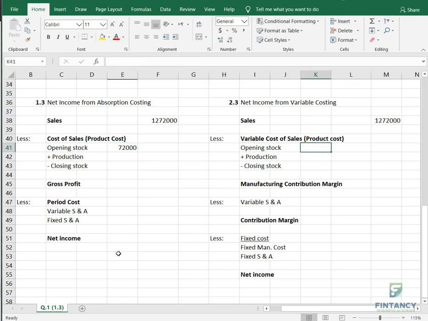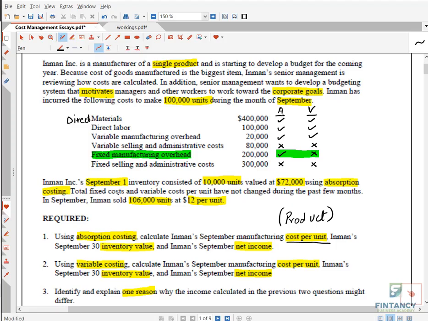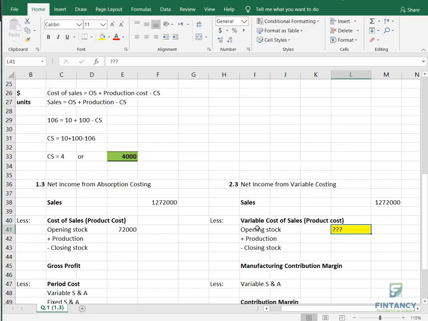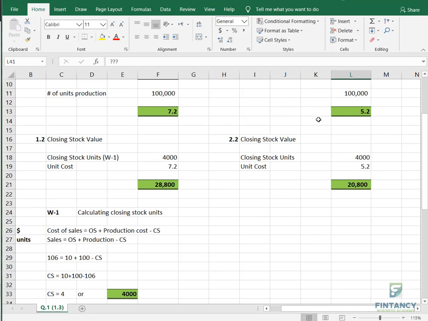But what about this? We don't know this figure, because they only gave you the opening stock value through absorption costing. To know this yellow area, they gave you a hint in the question. They said total fixed cost and variable cost have not changed during the past few months, right? It means the unit costs we calculated above, 5.2 and 7.2, are the same during the past few months.